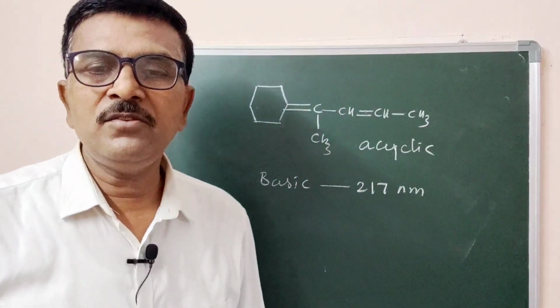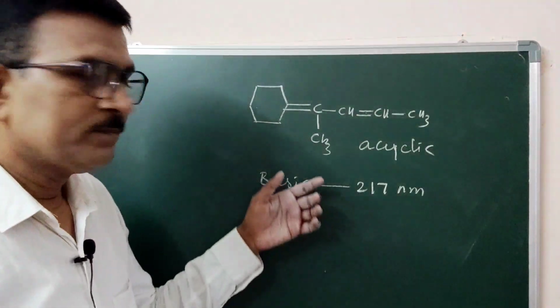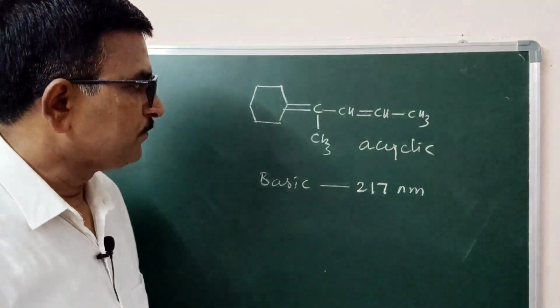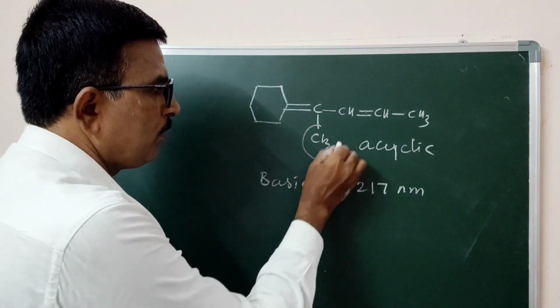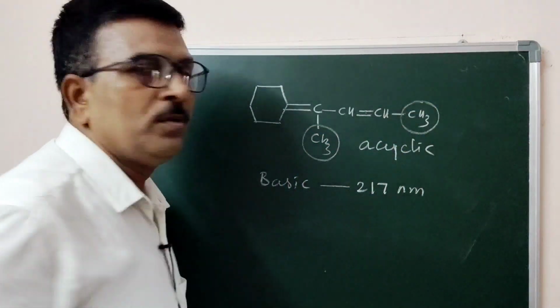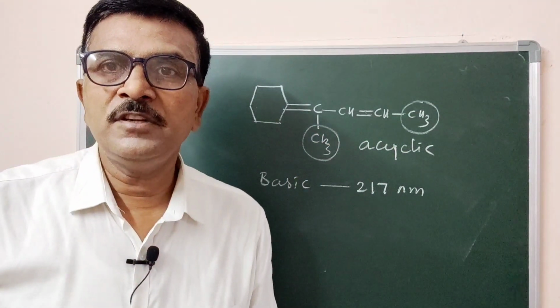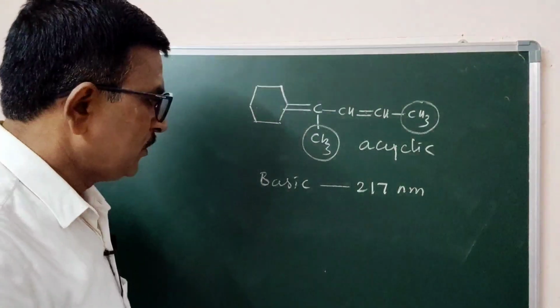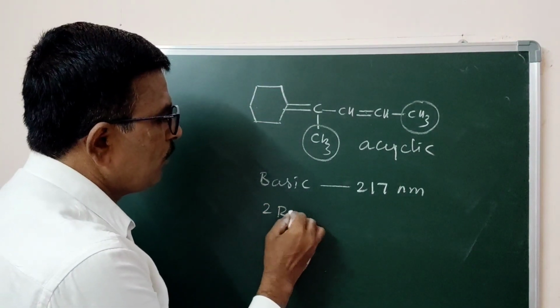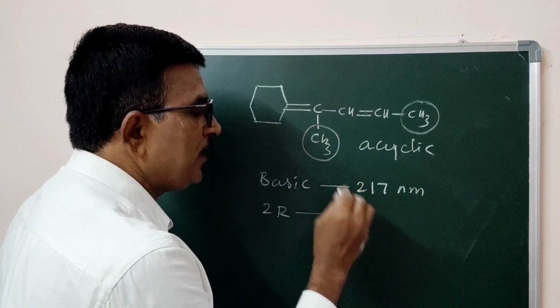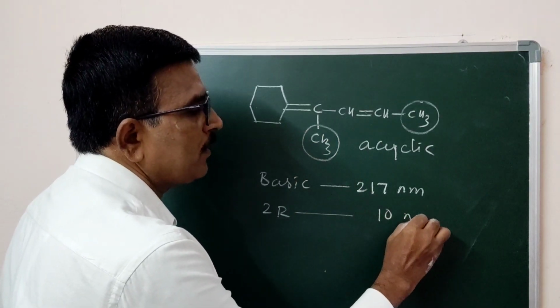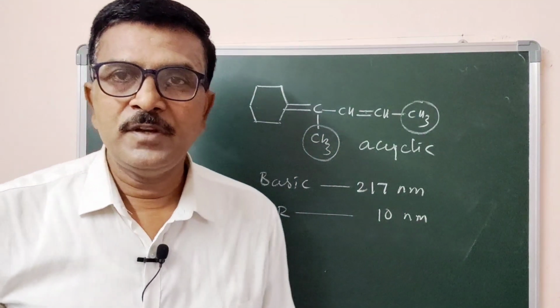For acyclic it is 270 nanometer. Coming to substituents, this is one methyl group, this is the second methyl group, two methyl groups attached with the conjugated double bonds. So 2 alkyl groups, each 5 nanometer, make 10 nanometer. Is it clear?